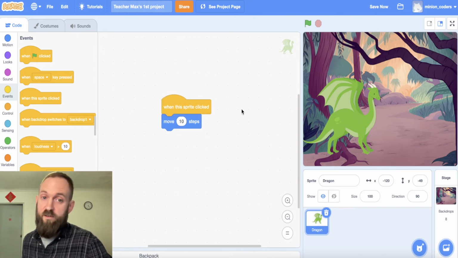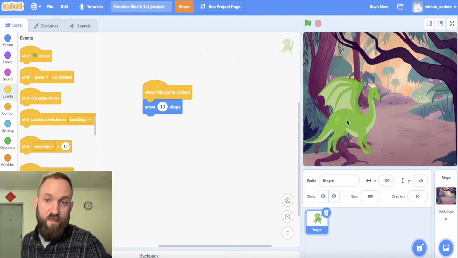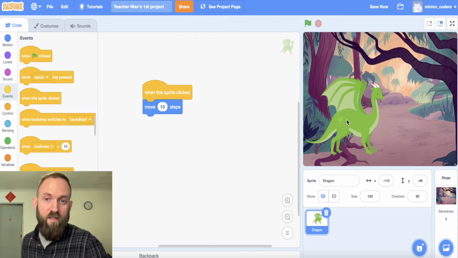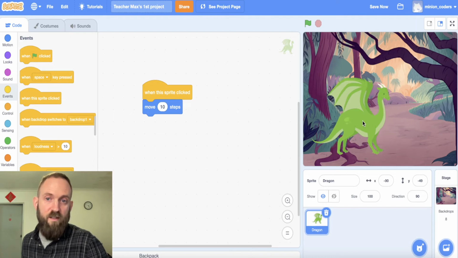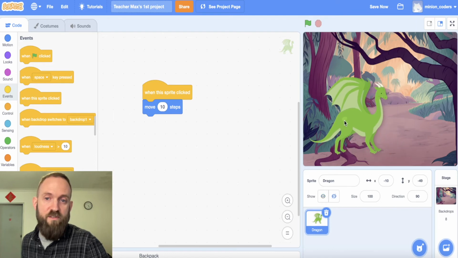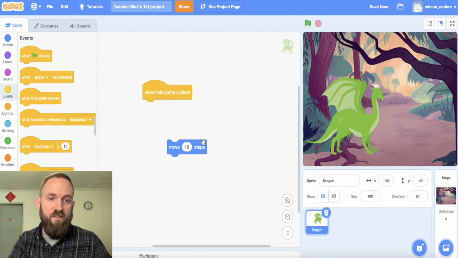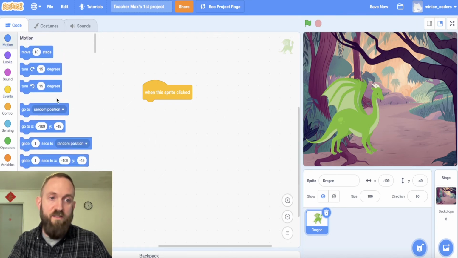to click on the dragon for it to do something. Let's see if that works. I'm going to click on my sprite. Oh yeah, see that? It's working. When I click my dragon, he moves. That's great. I can throw this one away. You know what I think is more fun?